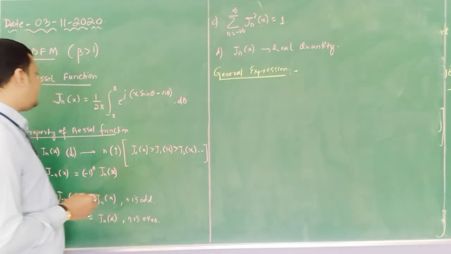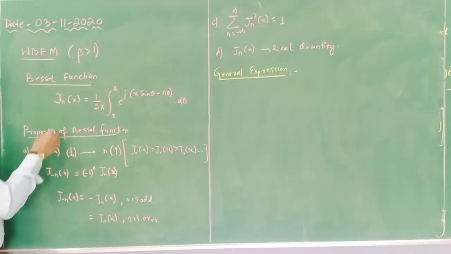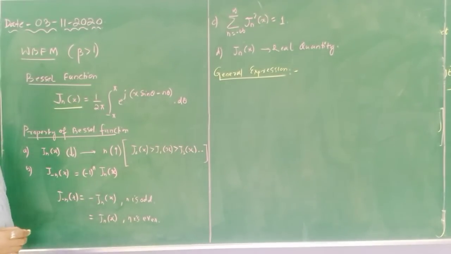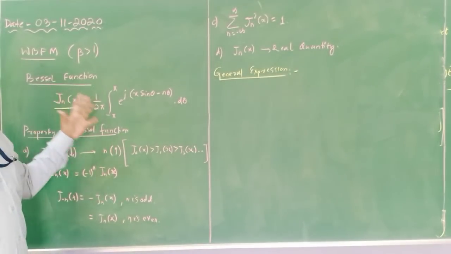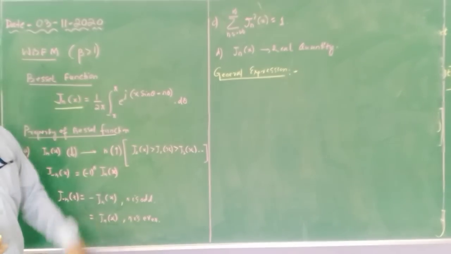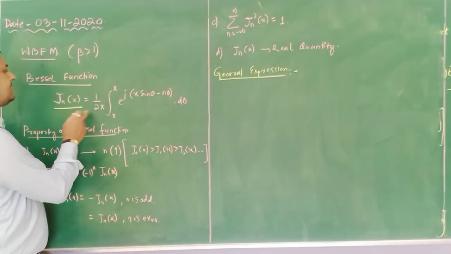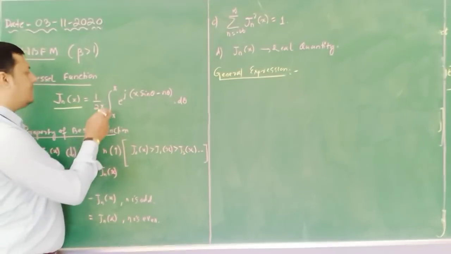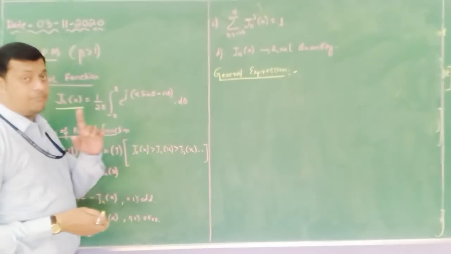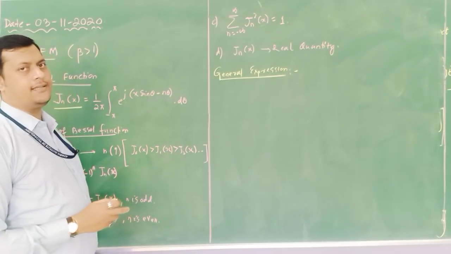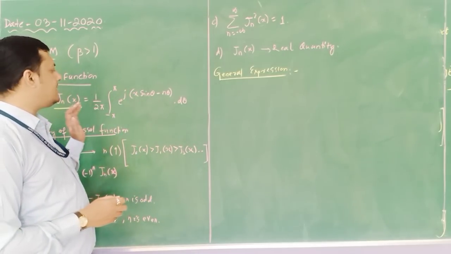So first, here you can see its general representation. The Bessel functions are represented with J suffix n of x. n is the order and x is the argument at which we have to determine the value. So Jn of x is equal to 1 by 2 pi, integral from minus pi to pi, one complete cycle, of e to the power j (x sin theta minus n theta) d theta. This is the general representation.